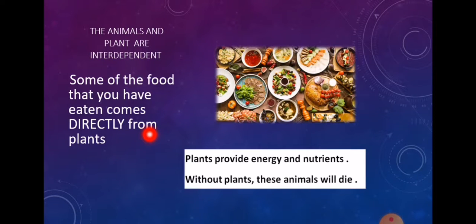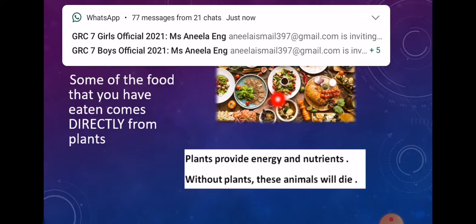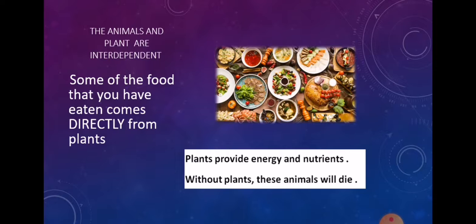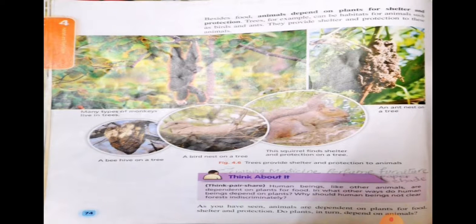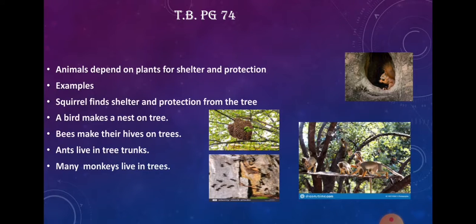Similarly, you can see here many foods. Some of the foods here came from the plants directly, but some of the food here is prepared by using the meat. So the food that we get from the animals also has the energy of the plant in it. Now come to the next page, that is page 74 of your textbook.